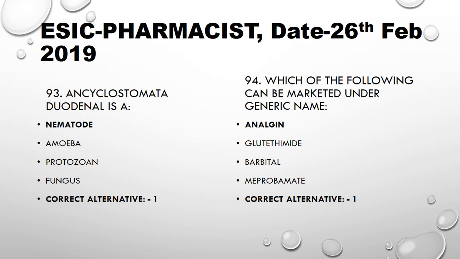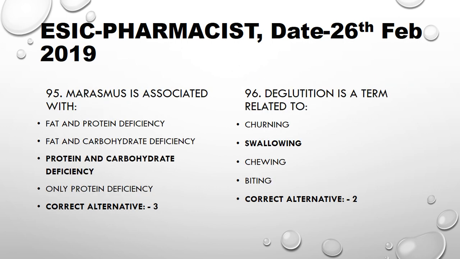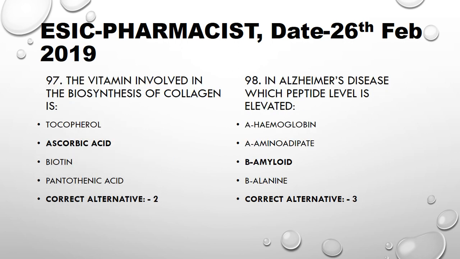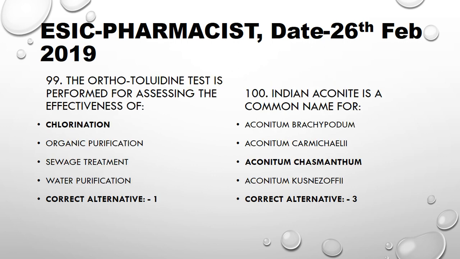Ancylostoma duodenale is a nematode. Which of the following can be marketed under the generic name Analgin? Marasmus is associated with protein and carbohydrate deficiency. Deglutition is a term related to swallowing. The vitamin involved in biosynthesis of collagen is ascorbic acid. In Alzheimer's disease, which peptide level is elevated? Beta amyloid. The orthotoluidine test is performed for assessing the effectiveness of chlorination.